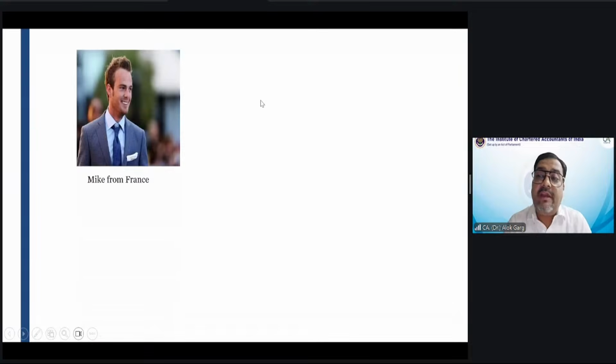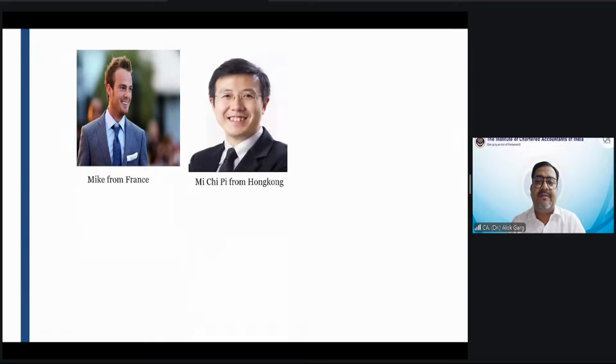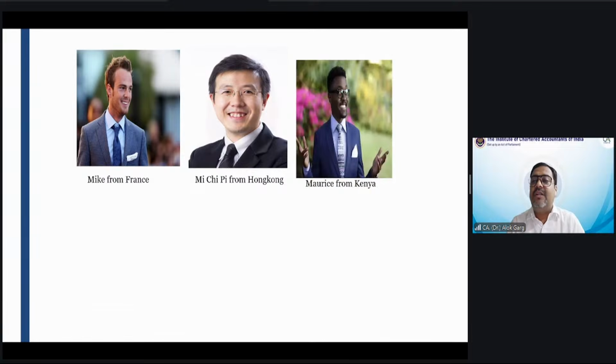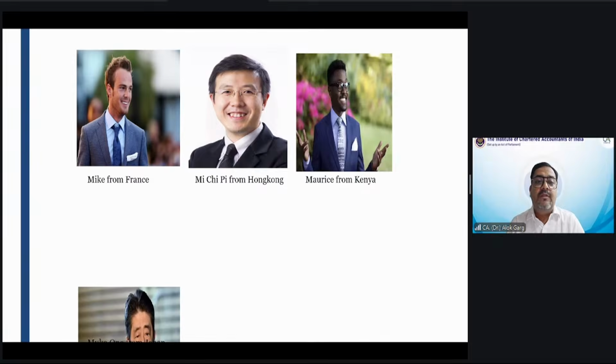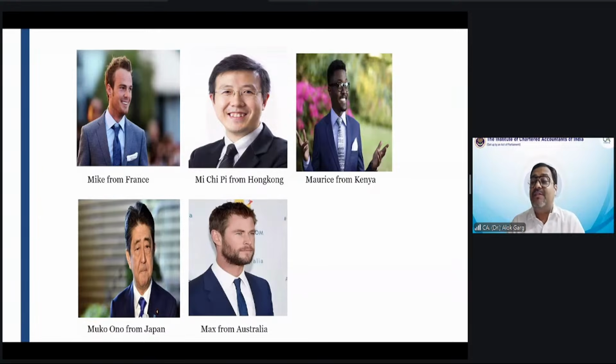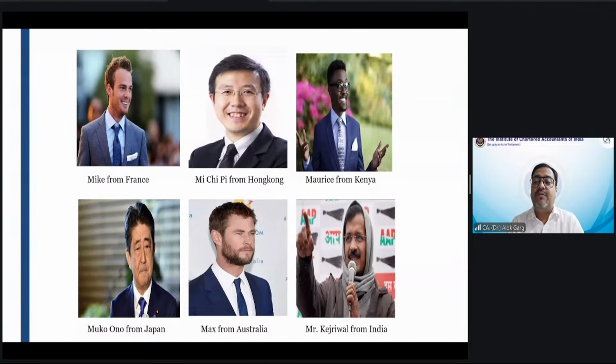Friends, you have the first gentleman on the screen whose name is Mike. Mike is from France. The second gentleman is Mi Chi from Hong Kong. The third gentleman is Morris from Kenya. The fourth gentleman is Muko Ono from Japan. The fifth one is Max from Australia. And last but not the least, Mr. Kejriwal from India. Friends, these 6 gentlemen went to attend a meeting in London, right?